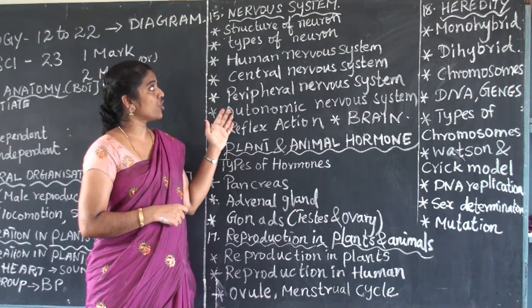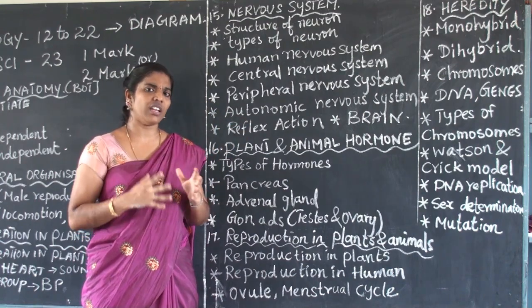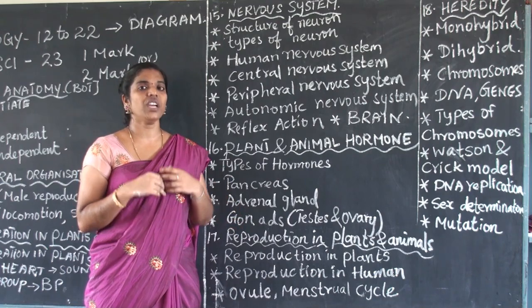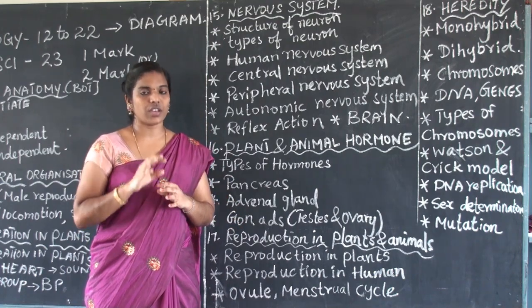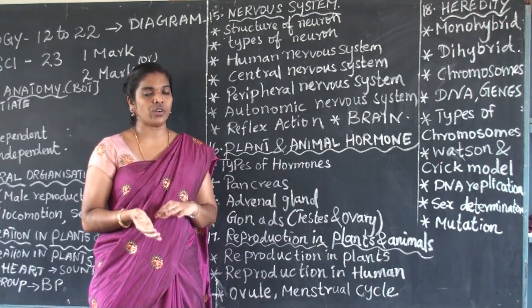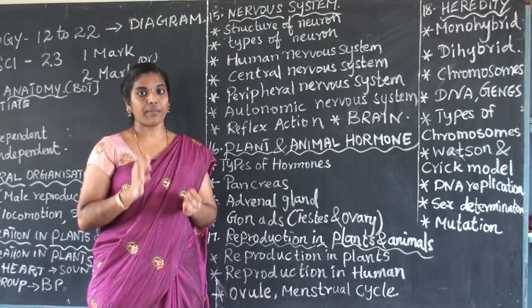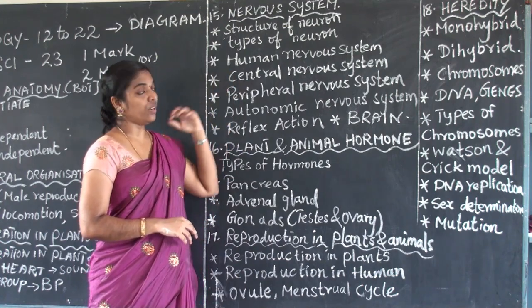So, structure of neuron and types of neuron. They regularly ask for the structure of neuron. If they ask only for the structure of neuron, you can draw the structure and label the parts. If they ask you to explain the structure of neuron, you should draw the diagram and also explain the parts.